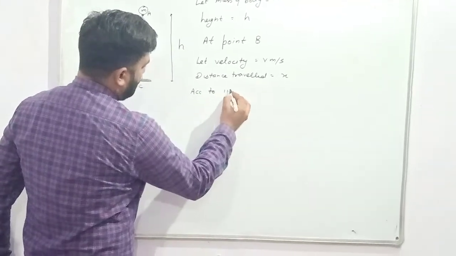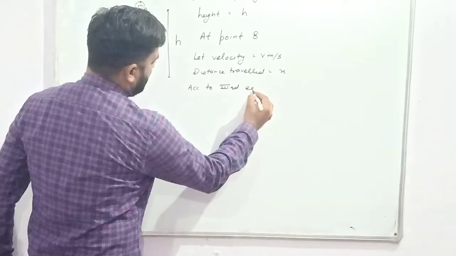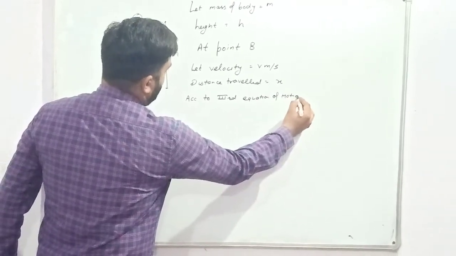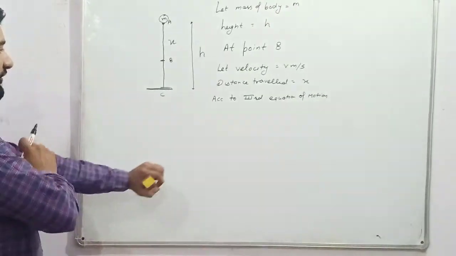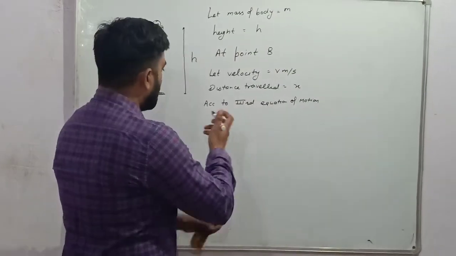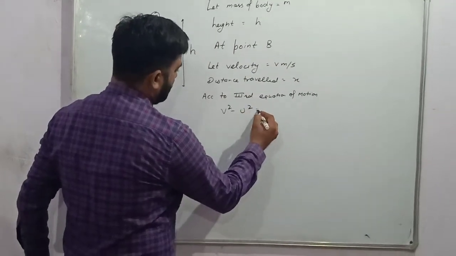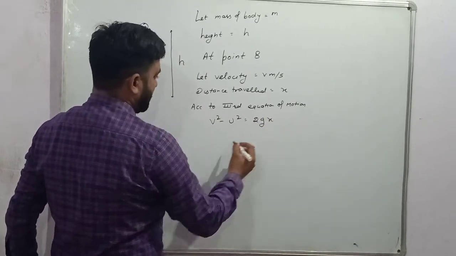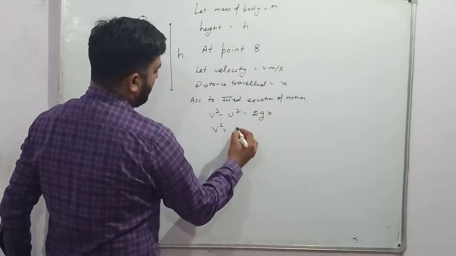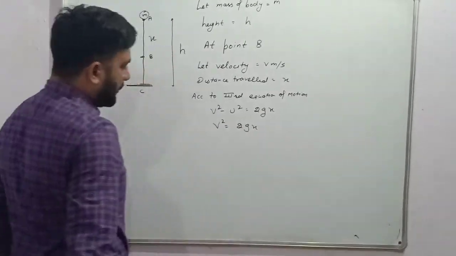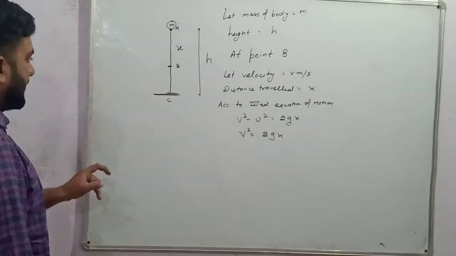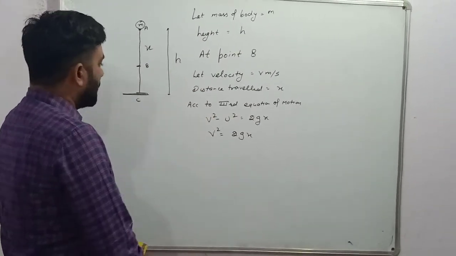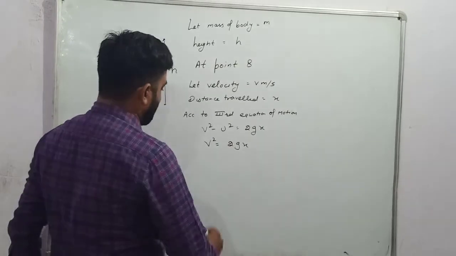According to the third equation of motion, here is the case of free fall. So v square minus u square is equal to 2gx, where x is the distance. So v square is equal to 2gx, because in free fall the body is initially at rest, so the initial velocity will be 0.